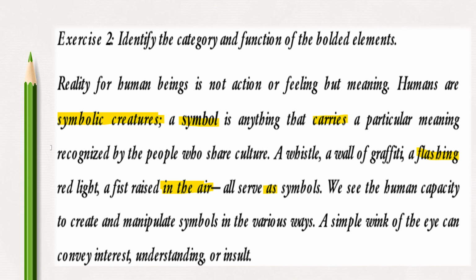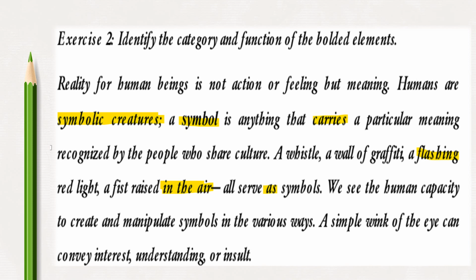So we continue. A symbol is anything that carries particular meaning recognized by the people who share a culture. So we have symbol as a constituent. We have also carries. Next we have a whistle, a wall of graffiti, a flashing red light, a fist raised in the air, all serve as symbols.